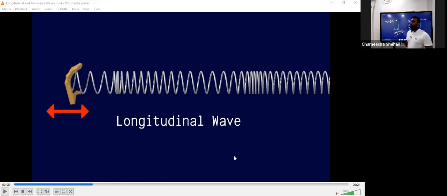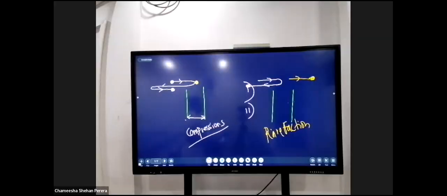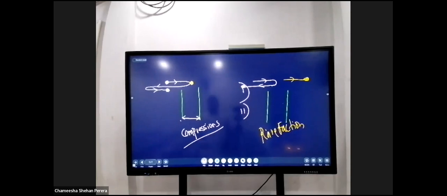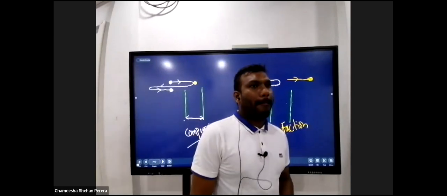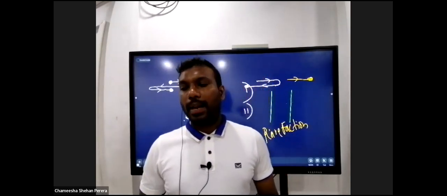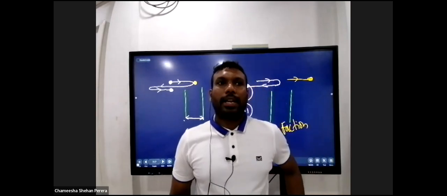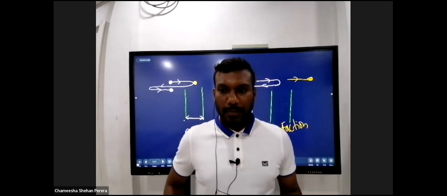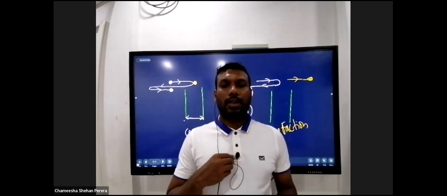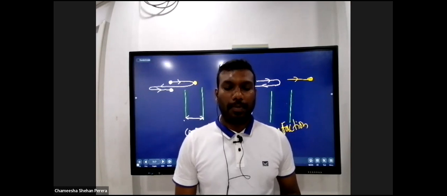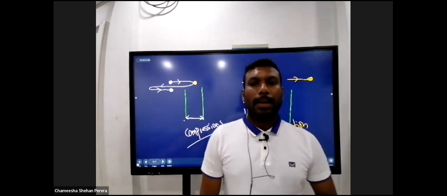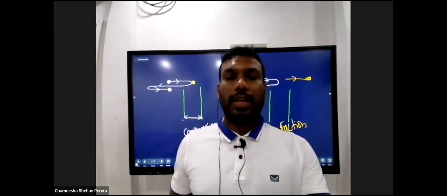Right in front of that, for the longitudinal waves: particles move parallel to the direction of the energy propagation of the wave. Particles move parallel to the direction of the energy propagation of the wave.